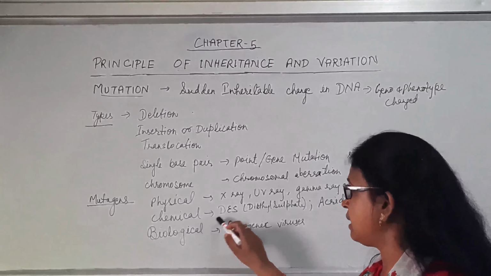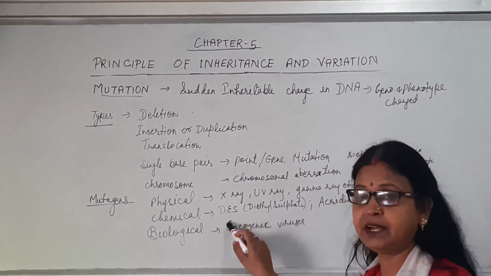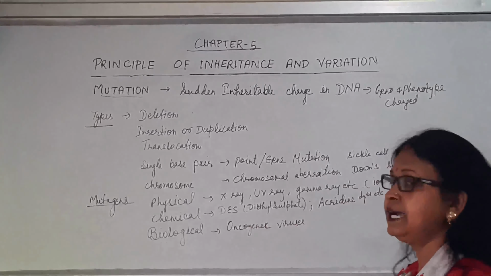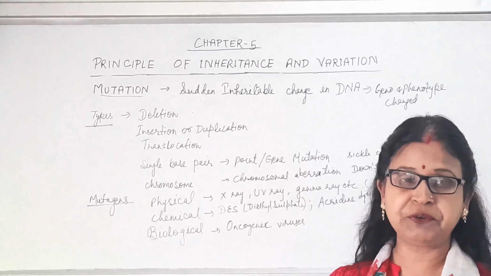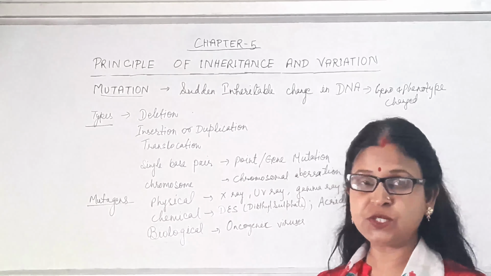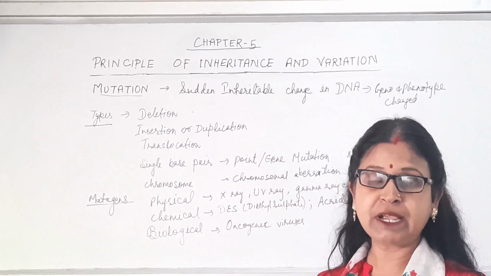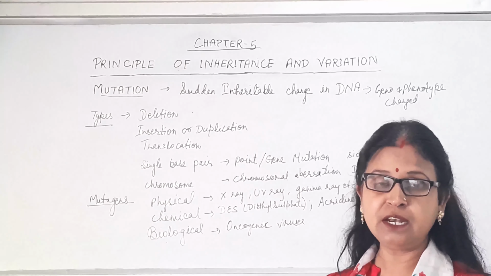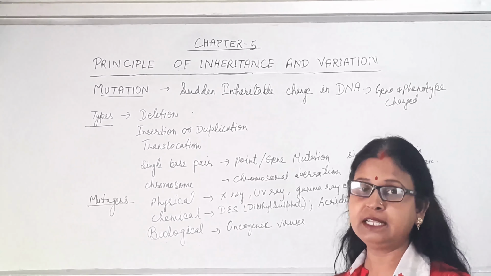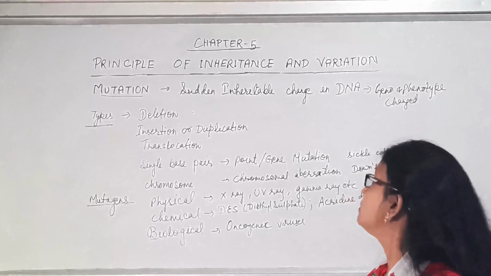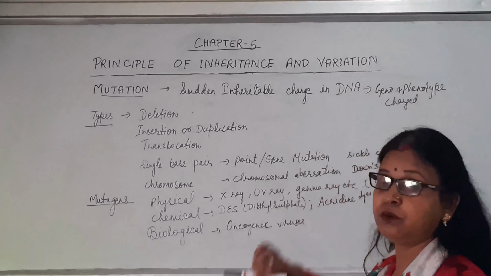They are responsible for inducing the mutation. Then the chemicals like diethyl sulfate and acridine dyes, and so many others. These are some examples of chemical mutagens which can alter the genetic makeup, or a single nucleotide or the chromosome, and all will result in change of the genotype as well as phenotype.